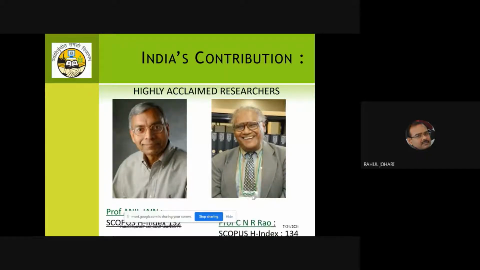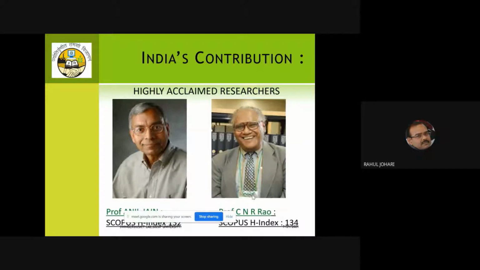And the person on the right-hand side is Professor Sienna Rao. He was the first Indian who was able to cross this milestone of a Scopus H-index of 100. And what is H-index? Hirsch's index. A simple way to understand it: it shows the citations of your research paper. How many people have cited your research paper?